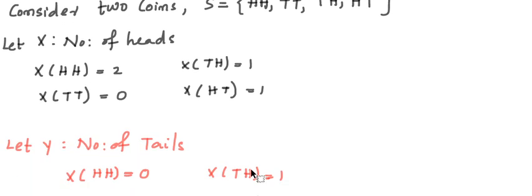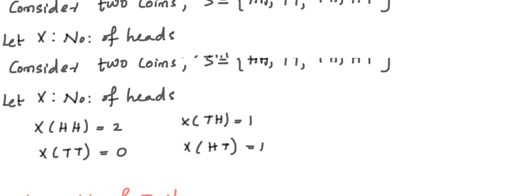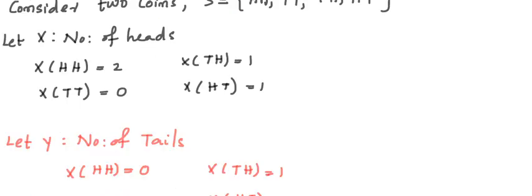Now let us take another random variable, Y, number of tails. That is Y(HH) equal to 0, Y(TH) equal to 1, Y(TT) is equal to 2, Y(HT) equal to 1. That's all about random variable and random experiment.